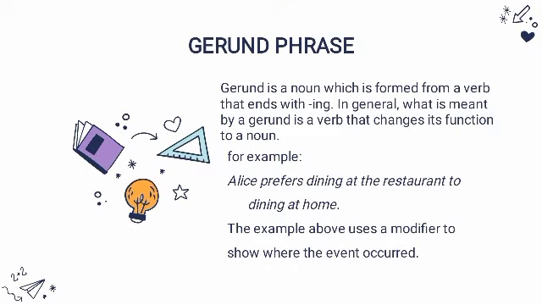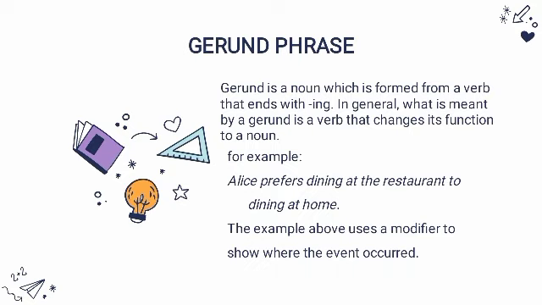The next material is gerund phrase. Gerund is a noun which is formed from a verb that ends with -ing. In general, what is meant by a gerund is a verb that changes its function to a noun. A gerund phrase begins with a gerund and then is followed by one or two modifiers.